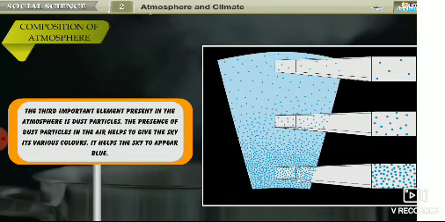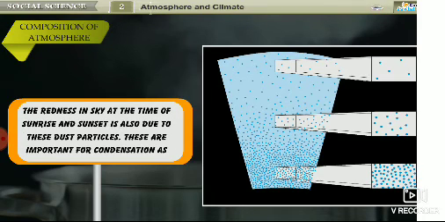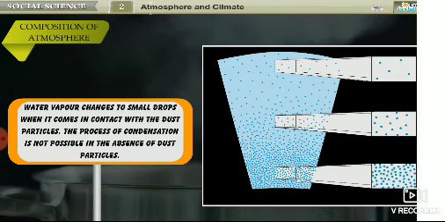The third important element present in the atmosphere is dust particles. The presence of dust particles in the air helps to give the sky its various colors. It helps the sky to appear blue. The redness in the sky at the time of sunrise and sunset is also due to these dust particles. These are important for condensation as water vapor changes to small drops when it comes in contact with the dust particles. The process of condensation is not possible in the absence of dust particles.